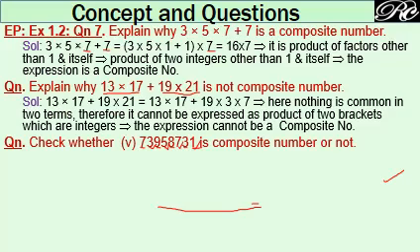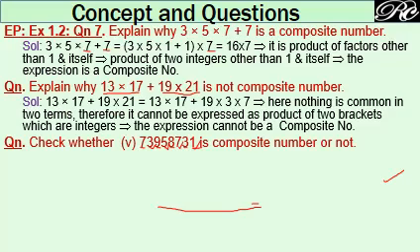Now whether divisible by 3: for divisibility by 3 you have to add all these digits and divide by 3. If the sum of all these digits is divisible by 3, then this number itself will be divisible by 3. Let us attempt. 7 plus 3 is 10, plus 9 is 19, plus 5 is 24, plus 8 is 32, plus 7 is 39, plus 3 is 42, plus 1 is 43.